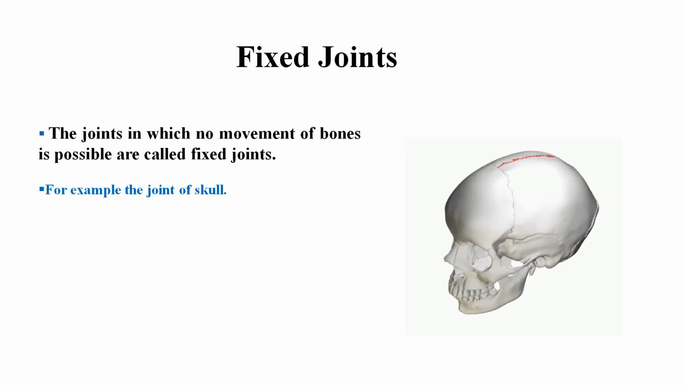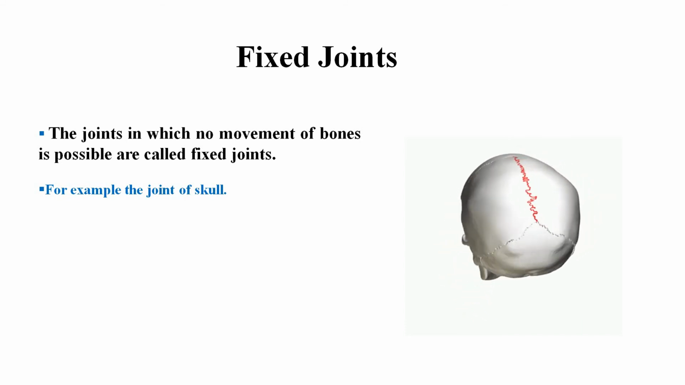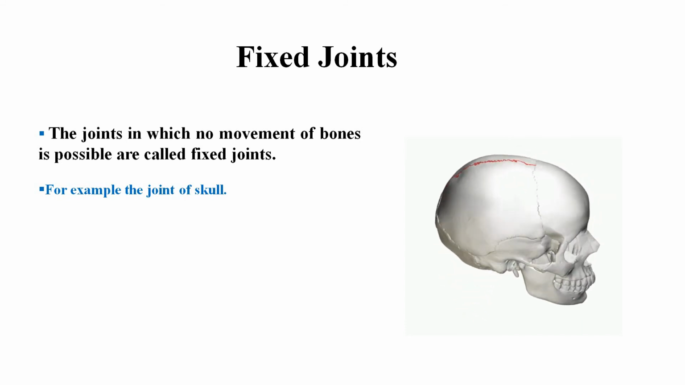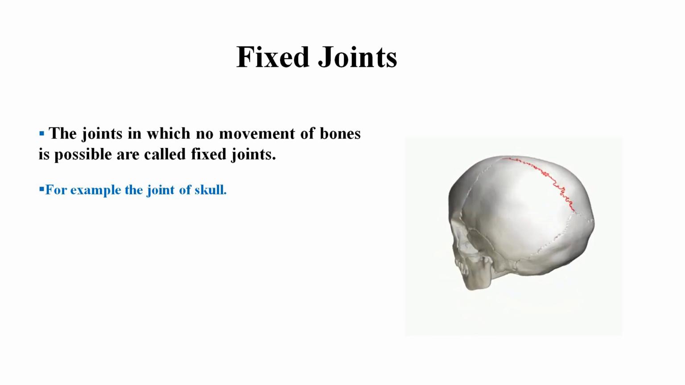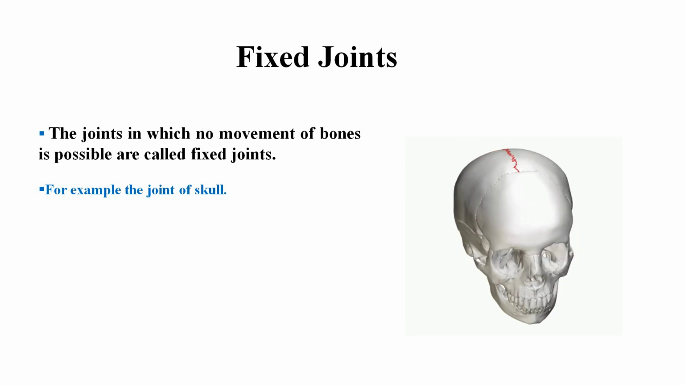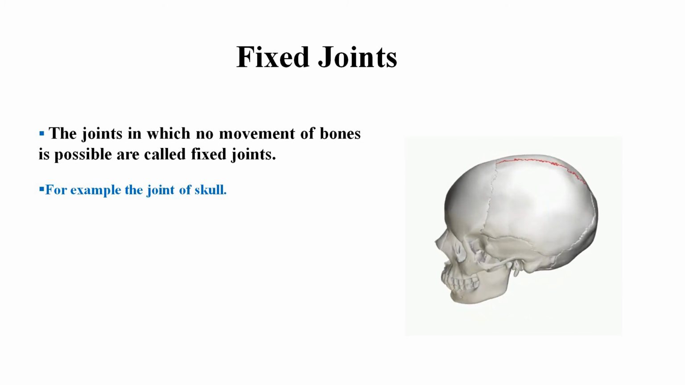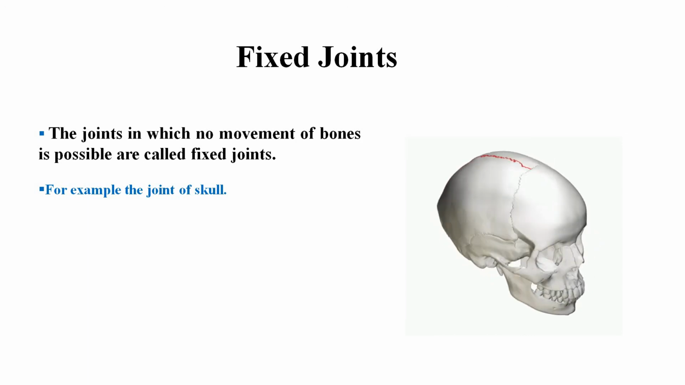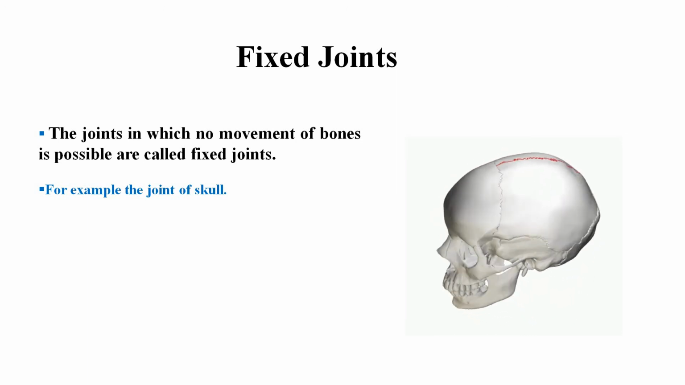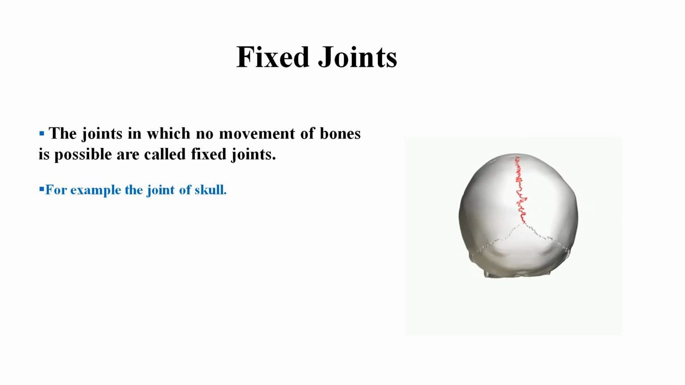Fixed joints. Students, the joints in which no movement of bones is possible are called fixed joints. The joint of skull and that of upper jaw is a fixed joint. Now let us study about some movable joints.